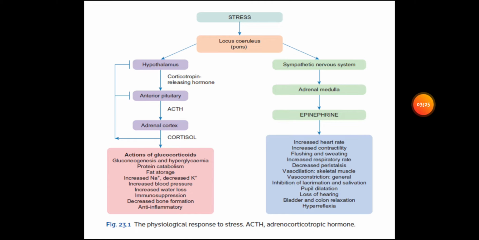And what are the effects of the activation of the sympathetic nervous system? The sympathetic nervous system activates the adrenal medulla, which stimulates the release of epinephrine. So what are the effects of epinephrine? Increase in heart rate, increased contractility, flushing and sweating, increased respiratory rate, decreased peristalsis, vasodilation in the skeletal muscles, vasoconstriction in general, inhibition of lacrimation and salivation, pupil dilatation, loss of hearing, bladder and colon relaxation, hyperreflexia.